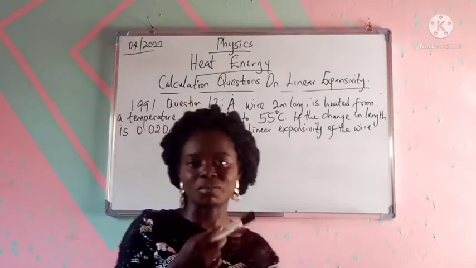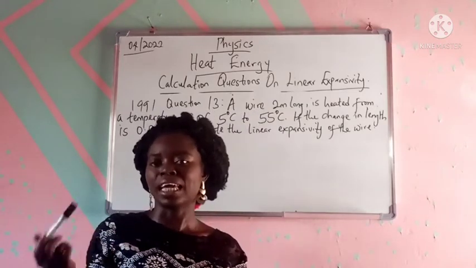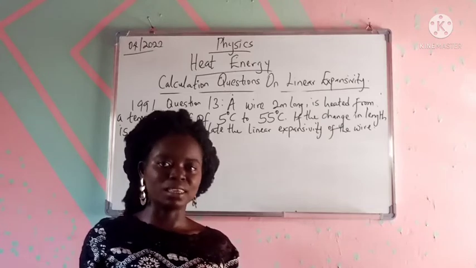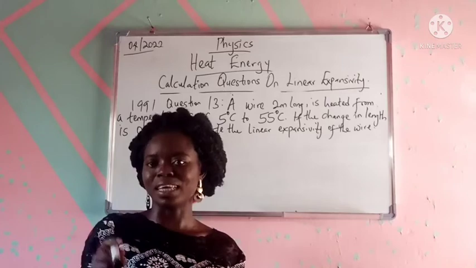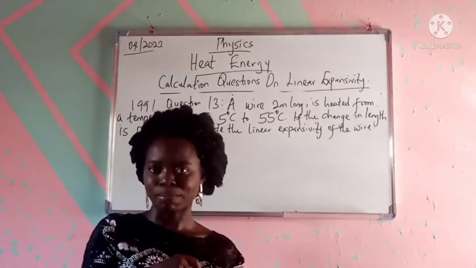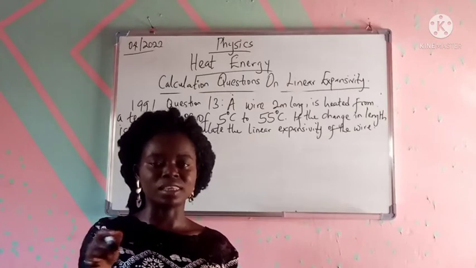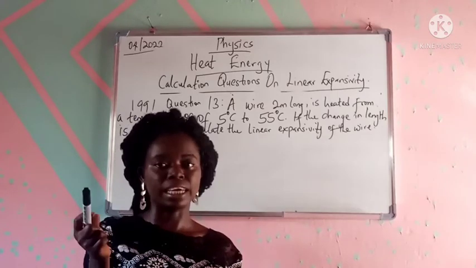So this question just reflected what I said, that there are times when they will not give you the final length L2, but they'll give you the increase in length. If the increase in length has been given, please don't go and do a subtraction again. It simply means they are giving you the extension, so you solve with the formula 2 that we highlighted earlier.